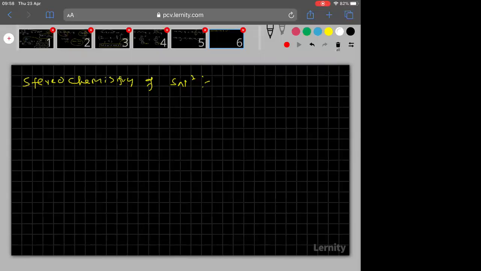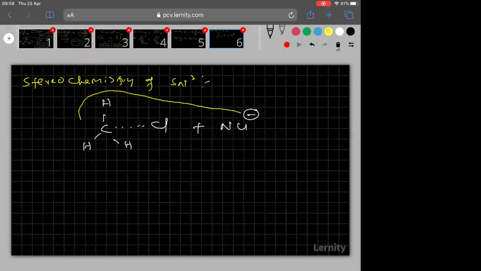Now, see clearly, everyone. Here, let me take a carbon bonded to 3 methyl groups, and it is bonded to a leaving group called chlorine. Now, let me take a nucleophile here. Followed?